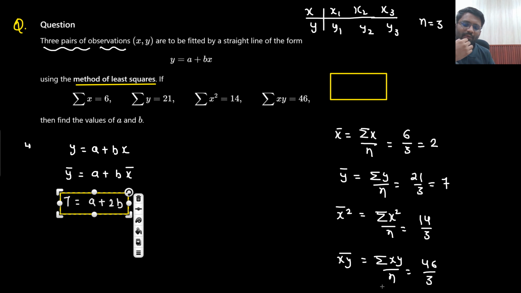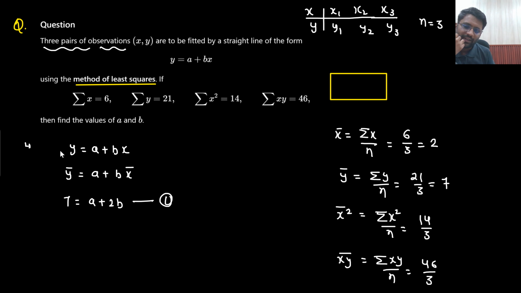Now for the second equation, what I need to do is take this equation and multiply with x on both of the sides. Why will I not multiply with y on both sides? Because if I multiply y on both sides, then I would need the data of y square bar, which I am not having. So on both sides, I will multiply with x. So xy would be equal to ax plus bx square.